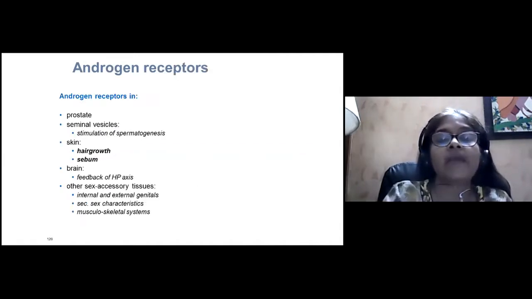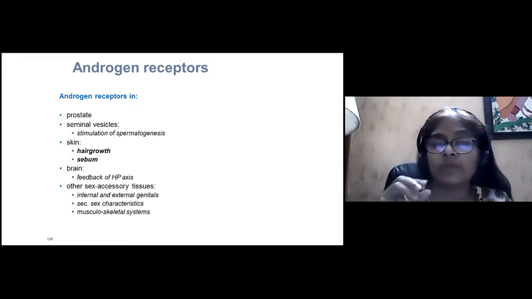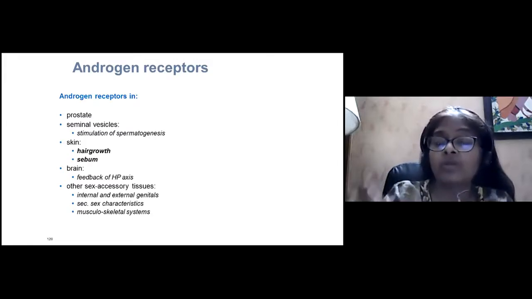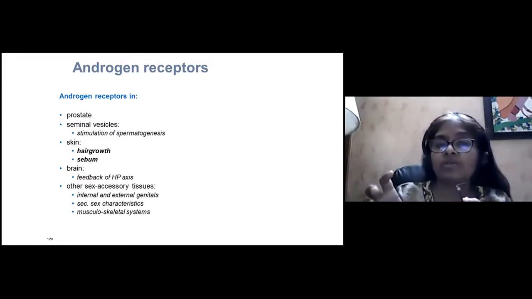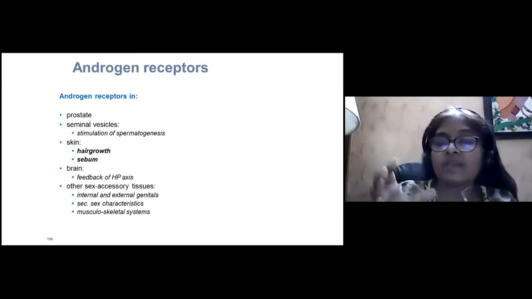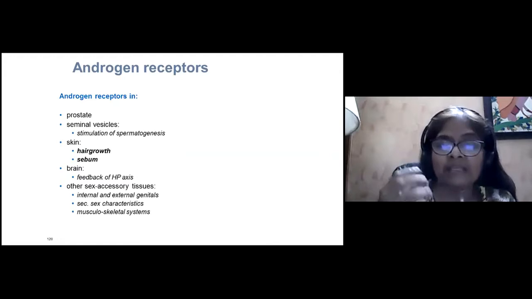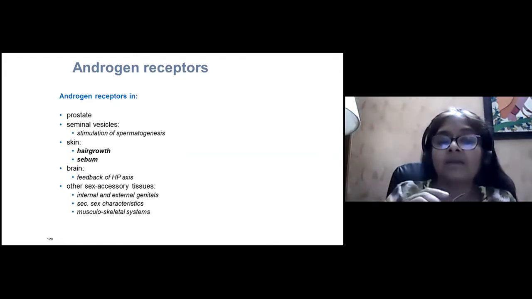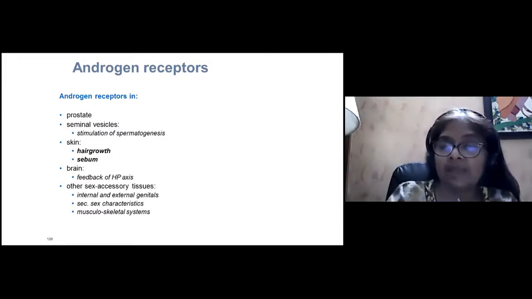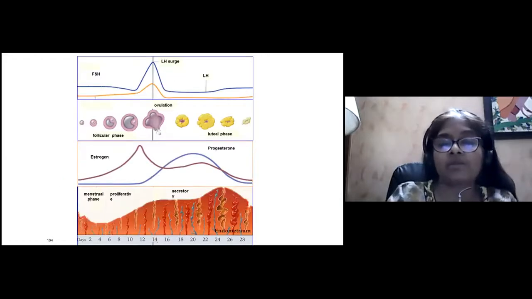dihydrotestosterone. The androgen receptors are present in the prostate and the seminal vesicles, which cause stimulation of spermatogenesis, and in the skin, causing hair growth and sebum. Why are we talking about androgen receptors? Because we know that there are certain conditions where there is hair growth and sebum, which causes acne. For brain feedback of the HP axis, androgen receptors are also required, and other sex accessory tissues like internal and external genitalia, secondary sexual characters, and the musculoskeletal system all also contain androgen receptors.